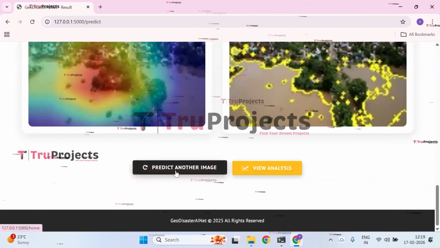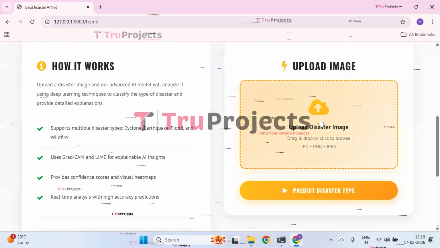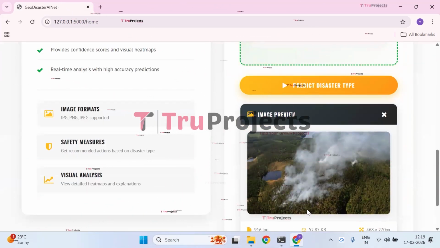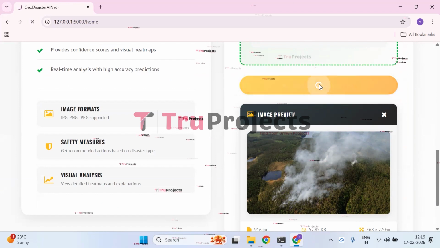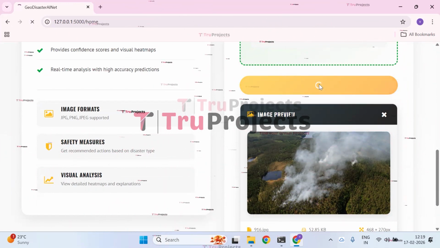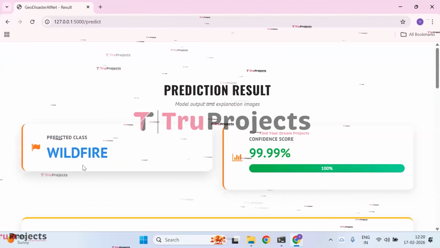Now click on predict another image, so that the prediction form will be open, where you need to upload another image. The other image has been successfully uploaded. Now click on predict disaster type, so that the given image is pre-processed and the predicted class will be displayed as wildfire. The predicted class is wildfire.